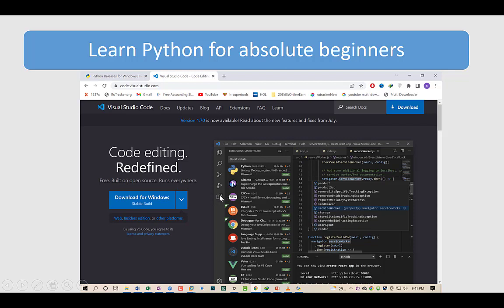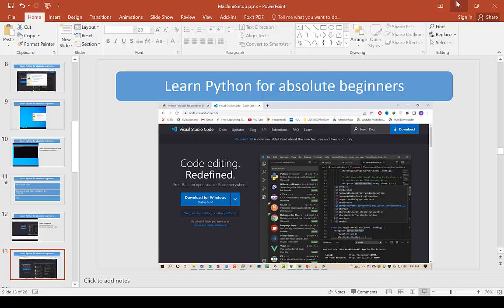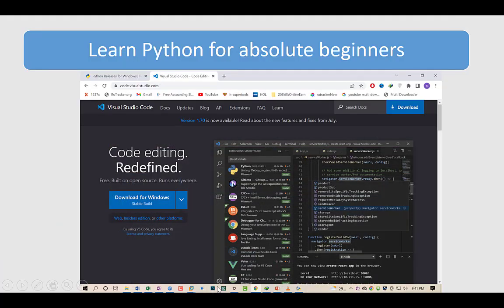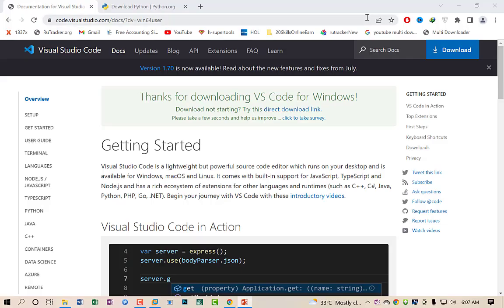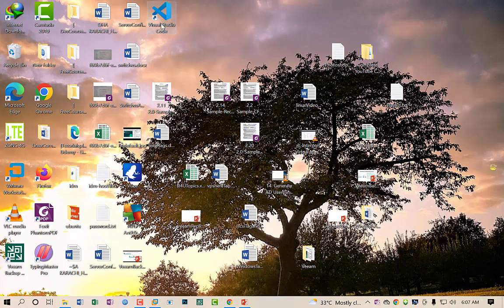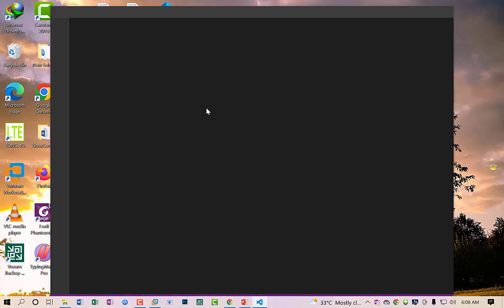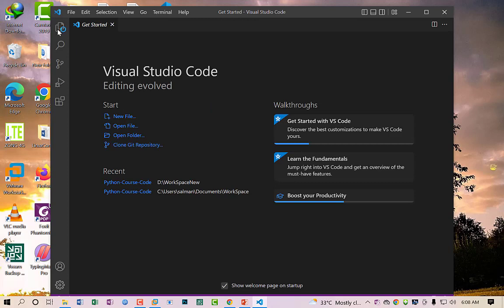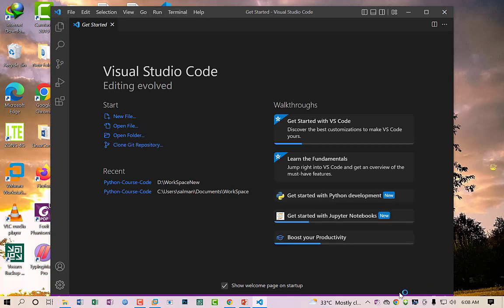So I will show you where this option is present in the code editor. So let's move to my code editor. I launch Visual Studio Code Editor. As soon as you launch it, there are some options here. The first option I always recommend is that you go to the extensions.